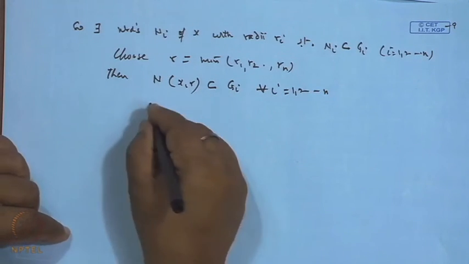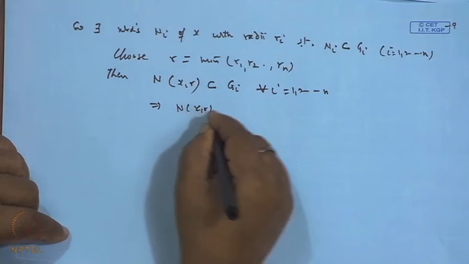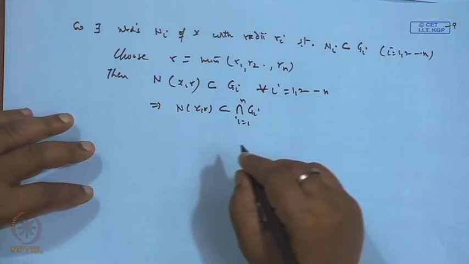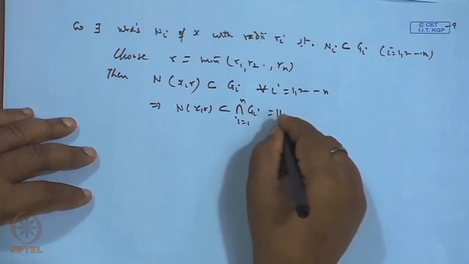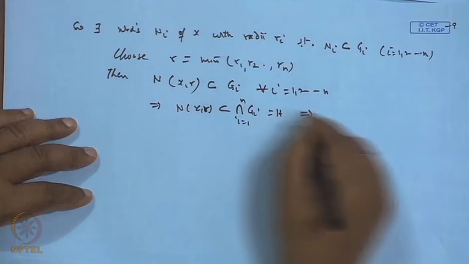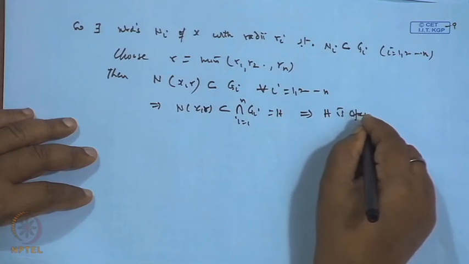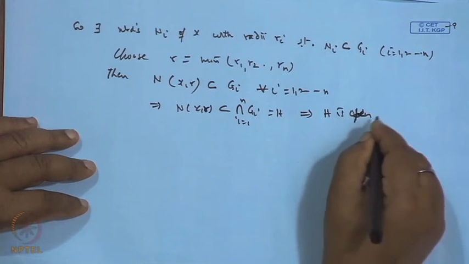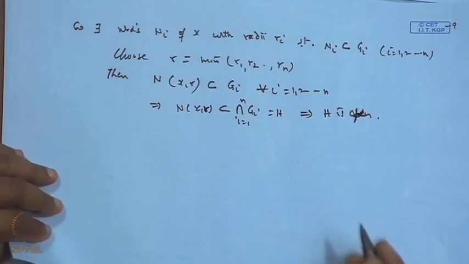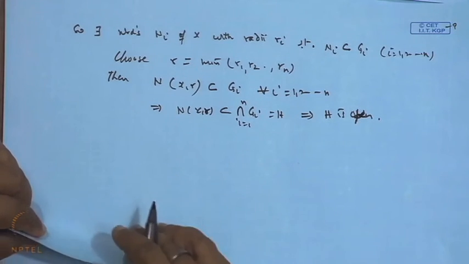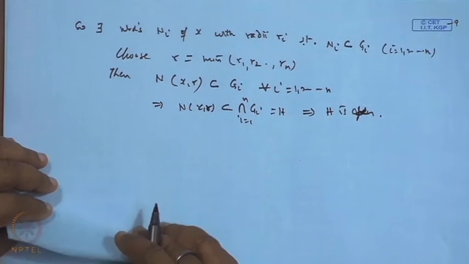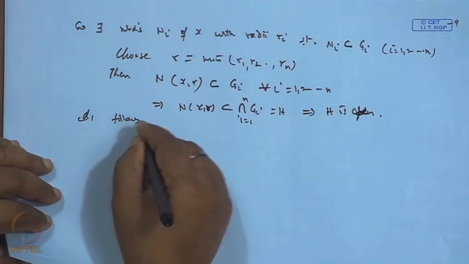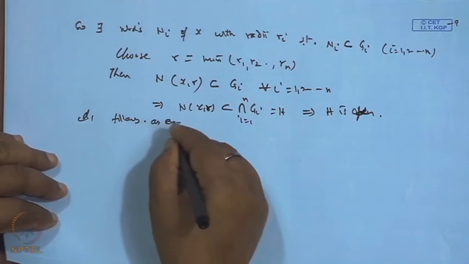Therefore, it is contained in the intersection, which is H. So, this shows that H is open. The second part, D, follows in the same way for a finite collection. A, B, C, D; D follows as earlier.